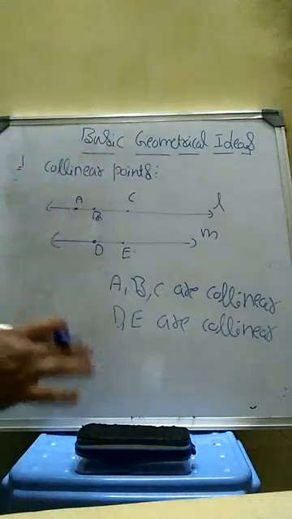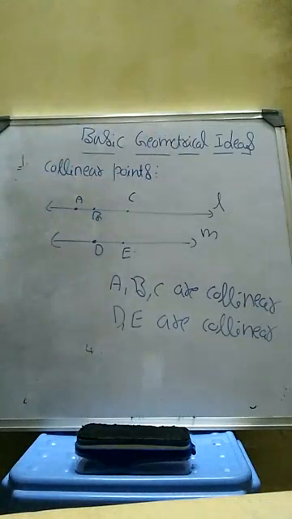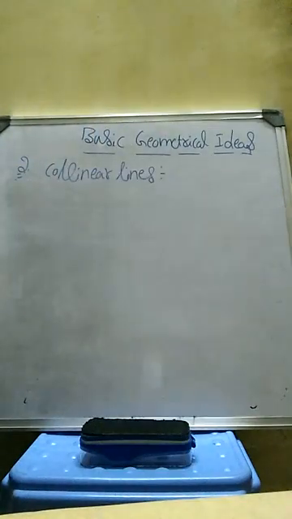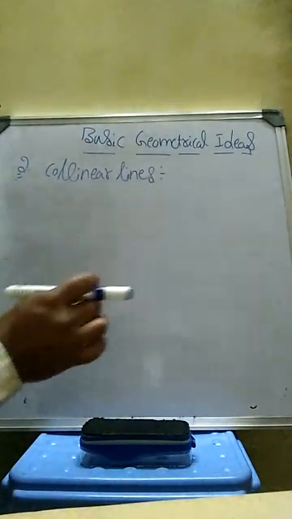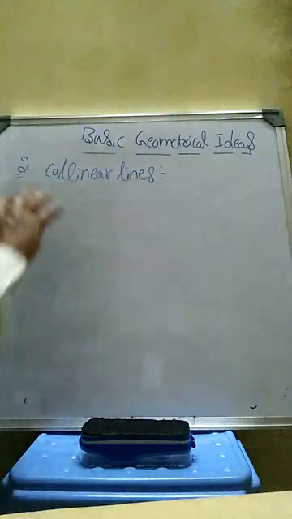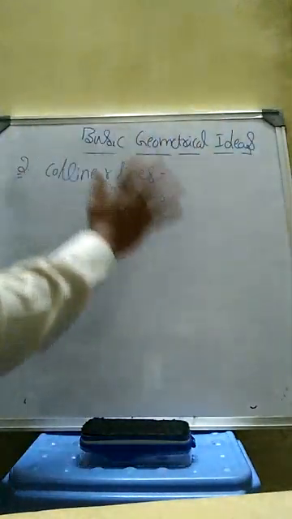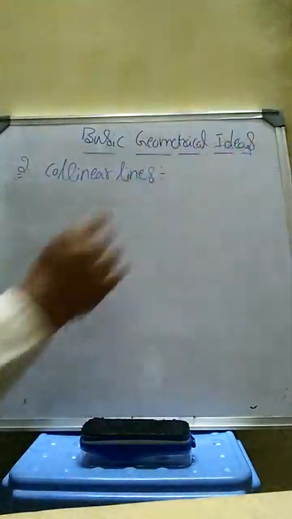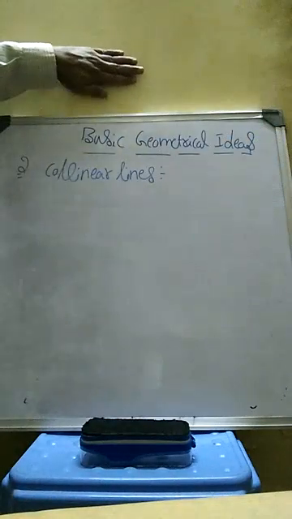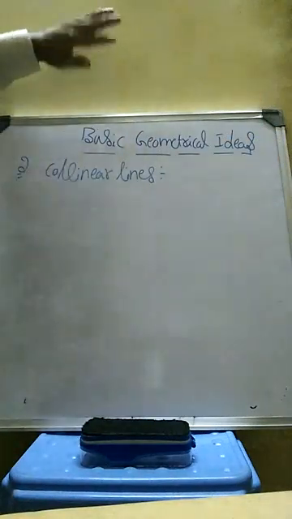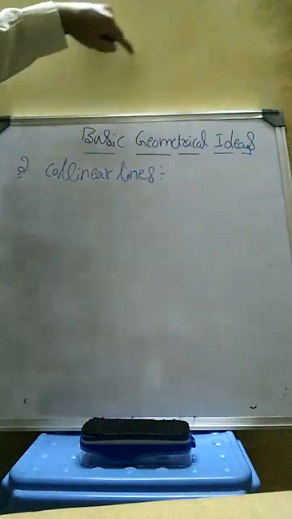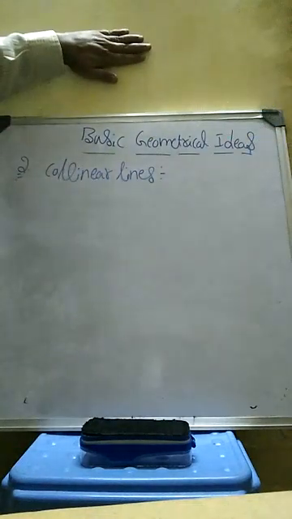And next, after this, collinear lines. Collinear lines means the lines which belong to the same plane. That means assume this board as one plane and another wall. So here the wall is there. So this wall is another plane. So what lines will be on this wall? These all belong to only this wall.